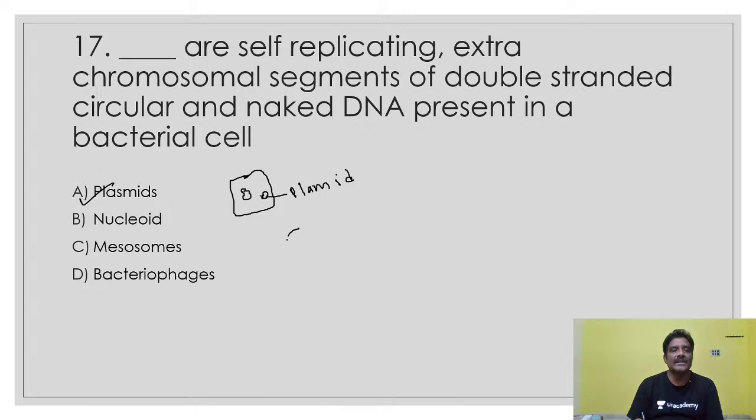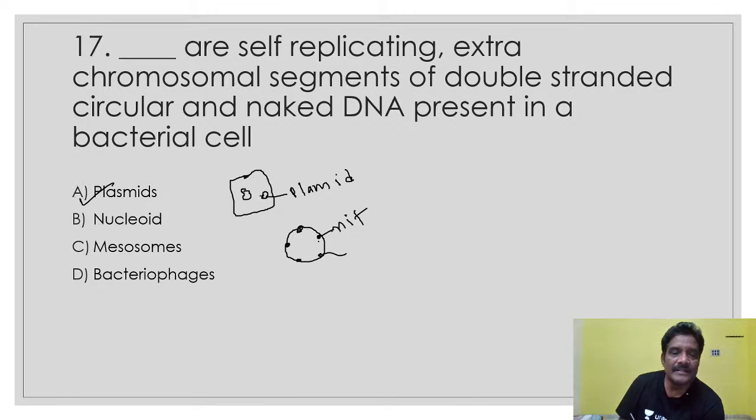It is used in recombinant DNA technology. Useful genes like antibiotic resistance genes and nif genes, nitrogen fixing genes, will be extracted and isolated using rDNA technology. Insulin producing genes are also present. So plasmid is very, very important.